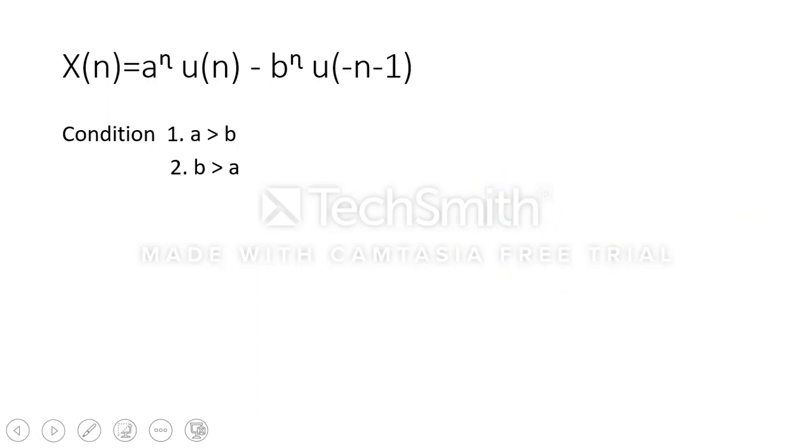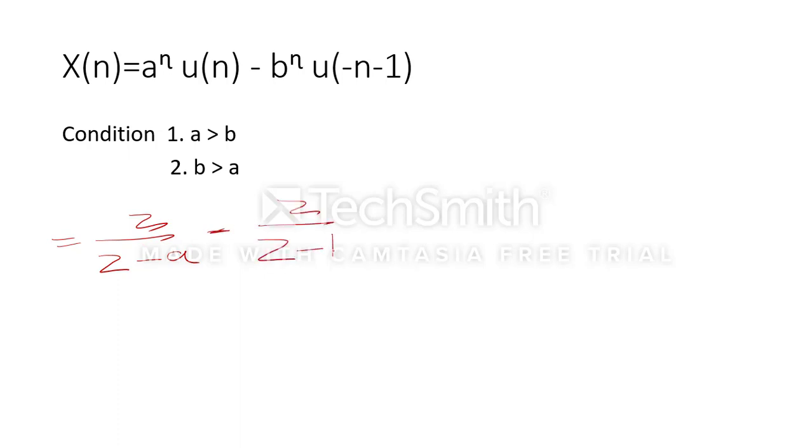Now, suppose we have to find the ROC for these two expressions. We have already found the z transform for this signal. We know that its z transform will be z upon z minus a, and the other will be z upon z minus b. But the difference will come when we plot the ROC. Here, because u of n is there, z minus a will be greater than 0, or you can say z is greater than a. And in this case, z minus b, because u of minus n is there, will be less than 0, so z will be less than b.